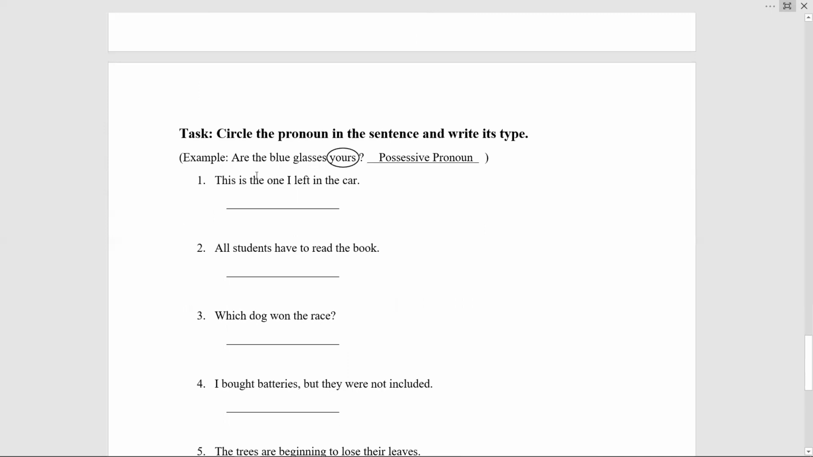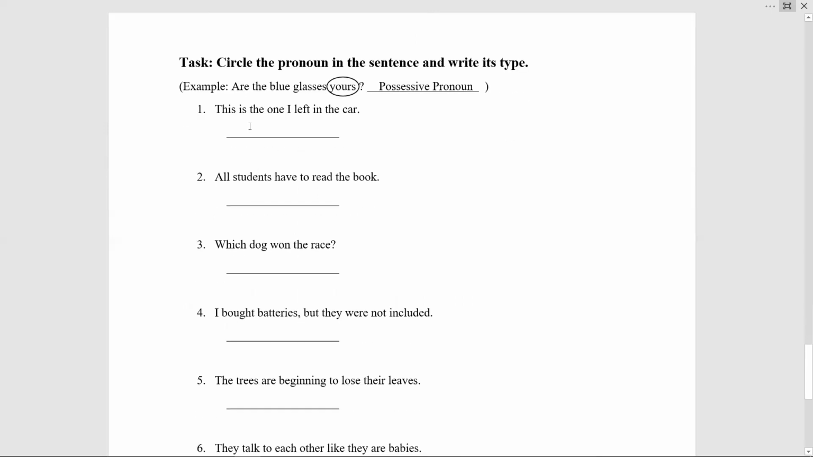So as you all know that practice makes a man perfect. So in order to make you perfect, here is a task for you guys. What you have to do, you have to identify the pronoun from each sentence and write its type. The first one has been done for you guys. Are the blue glasses yours? So in this sentence, the pronoun has been circled over here. And to which category does it belong? It belongs to the possessive pronoun. It has been written over here. Likewise, you have to do with all the sentences.